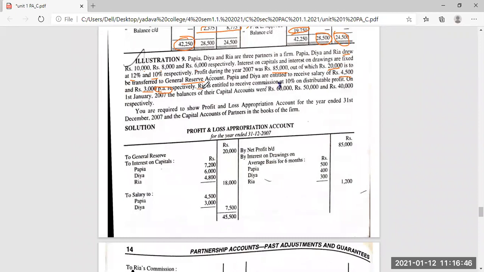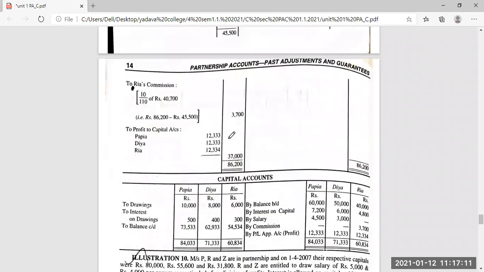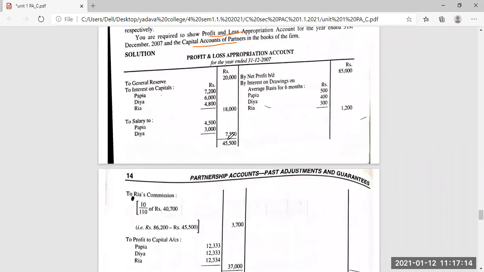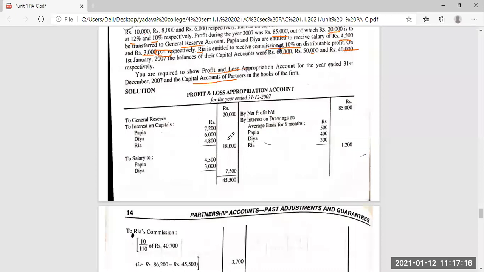Then Ria is getting a commission. Ria is getting a commission of 10% on distributable profit. So there will be one small calculation, so please note it down. This Ria is receiving some commission. On 1st January, their capital is 60, 50, 40. So we are required to prepare the profit and loss appropriation account and capital accounts of the partners. Capital account means we have to open all these fluctuating accounts.